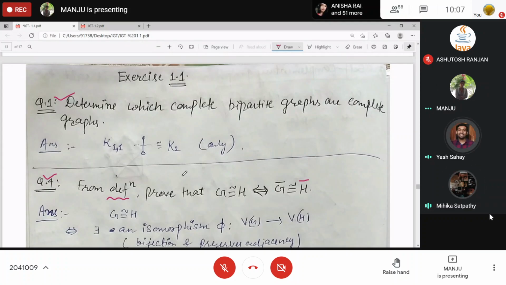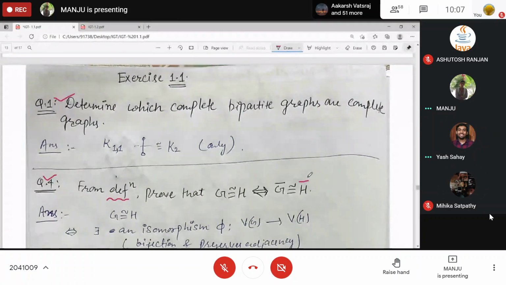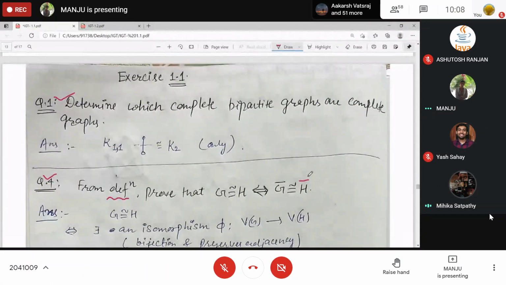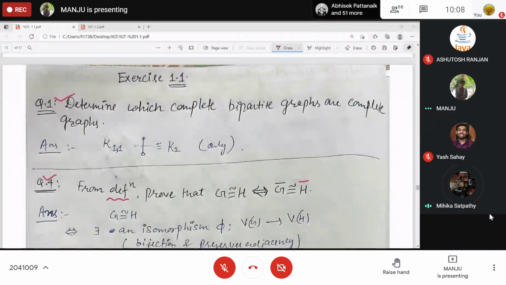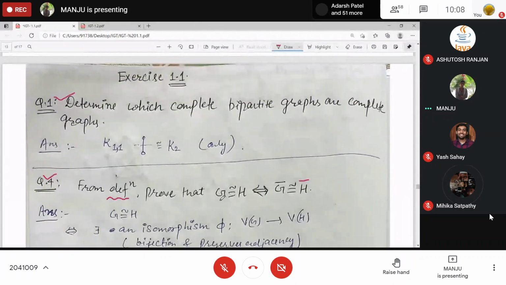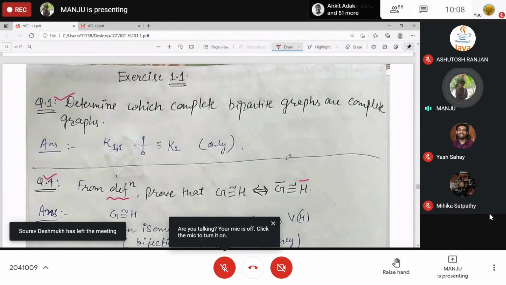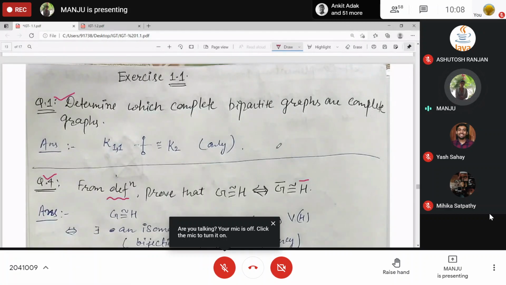When there is a one-to-one correspondence which preserves the adjacency condition, right?